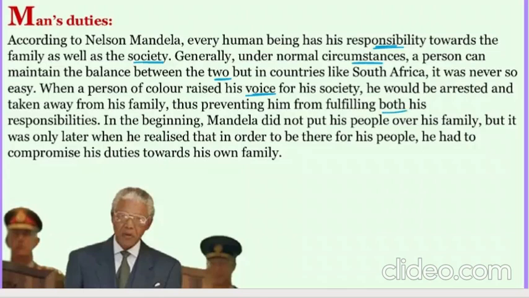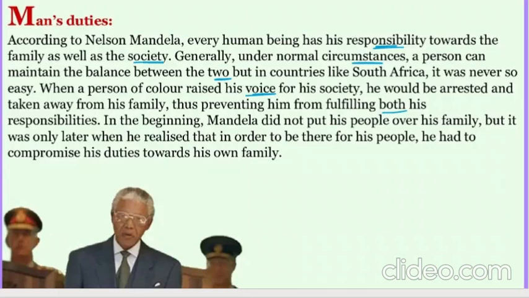So if a black man or a dark skinned man raised his voice, saying this is wrong, why am I not getting the proper rights, what would happen? The whites would go, arrest him, and put him in jail, taken away from the family. He cannot do anything for the society, he cannot do anything for his family also. The entire thing went in vain. If anyone used to suppress or revolt, the whites even used to kill them. So maintaining family and society sounds easy, but in some countries like South Africa, it wasn't easy. If anyone raised their voice, they were killed or arrested.